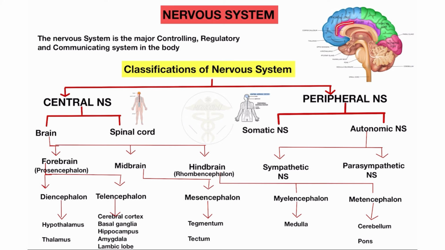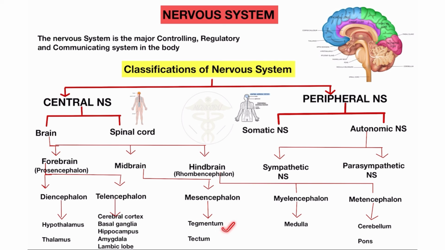This is the limbic lobe, which is also part of the telencephalon. So limbic lobe, hippocampus, amygdala, these are all parts of the telencephalon in the forebrain. So the forebrain is the largest part, and in the forebrain the largest part is the telencephalon. The forebrain includes the diencephalon and telencephalon, which include the hypothalamus, thalamus and also the cerebral cortex, limbic system, amygdala and hippocampus. So these are the parts of the forebrain.